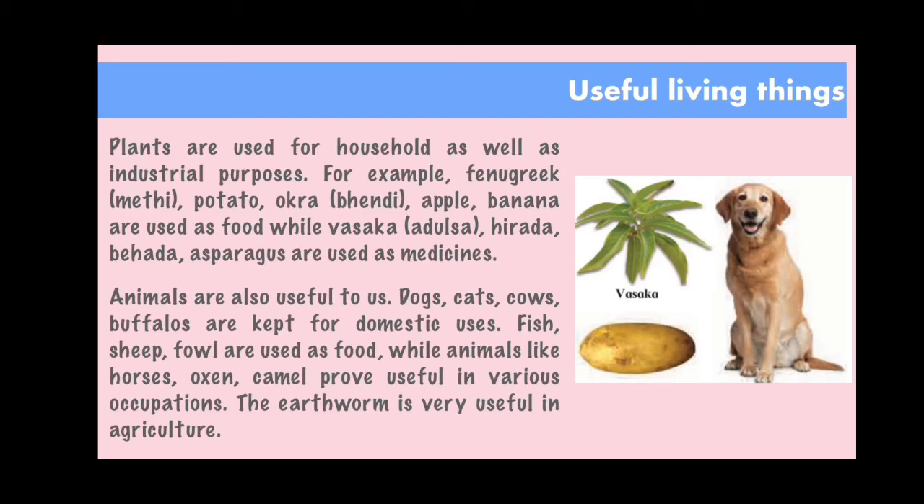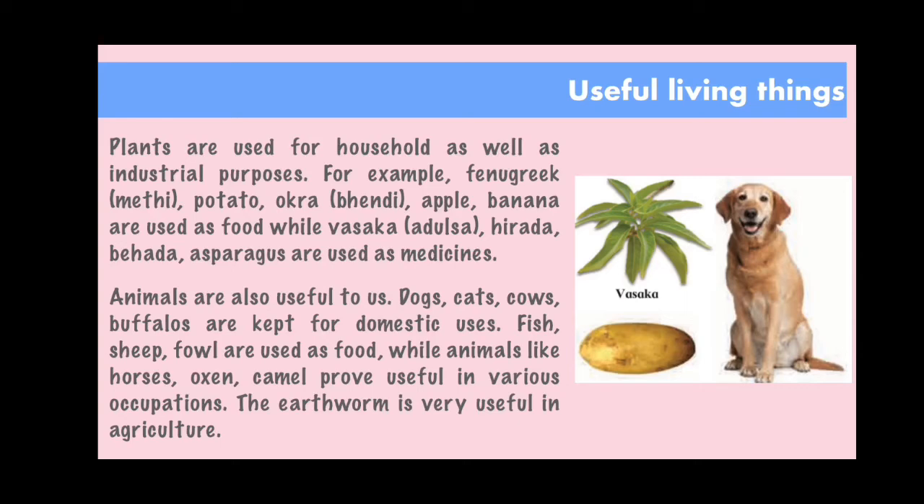And the earthworm is also useful in agriculture. Now, the earthworm is useful in agriculture because it prevents the crops from being destroyed by ants or other small insects. It prevents the destruction of the farmers' crops.